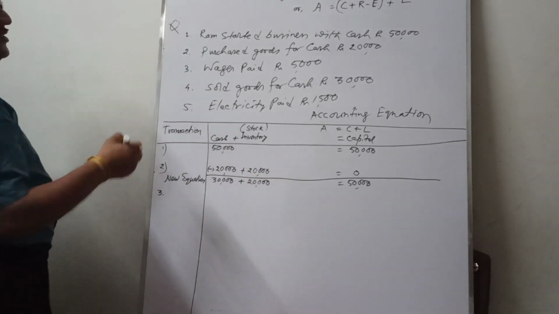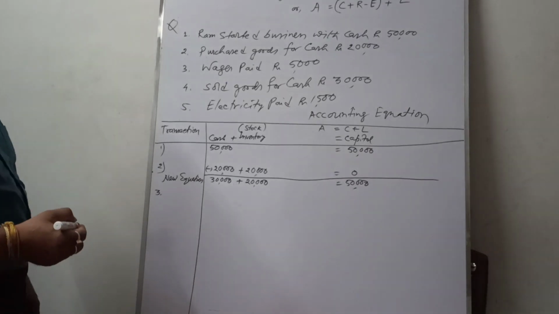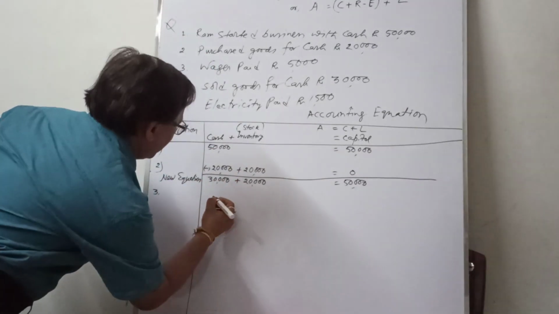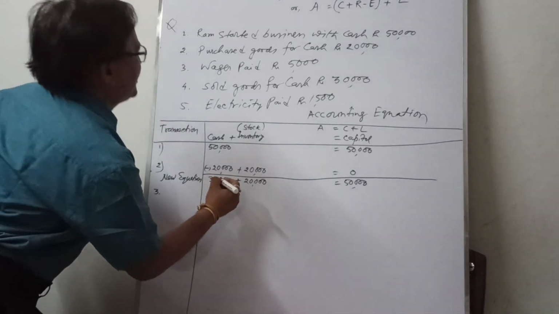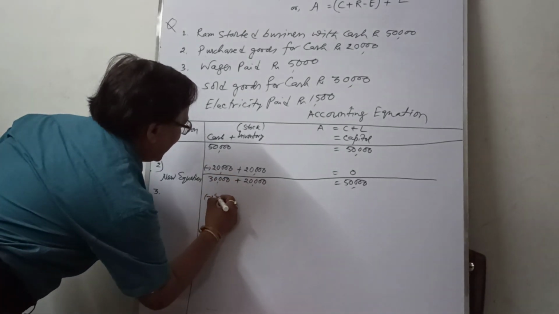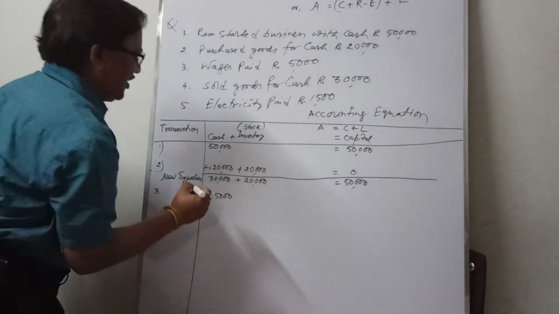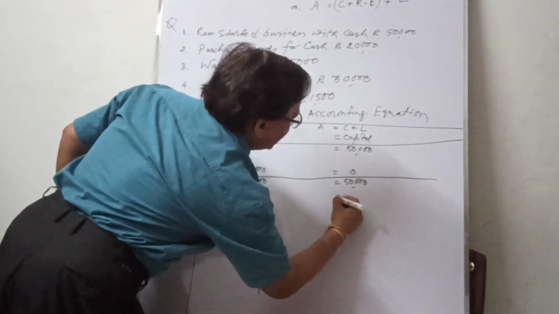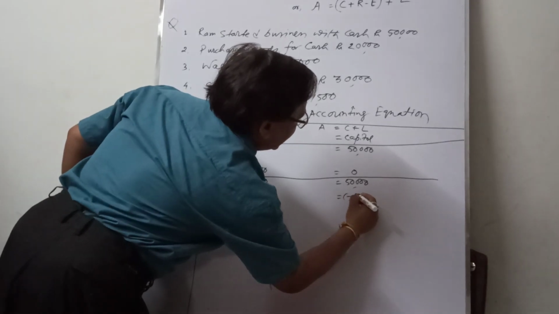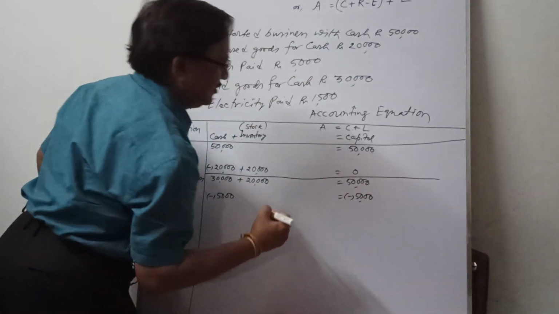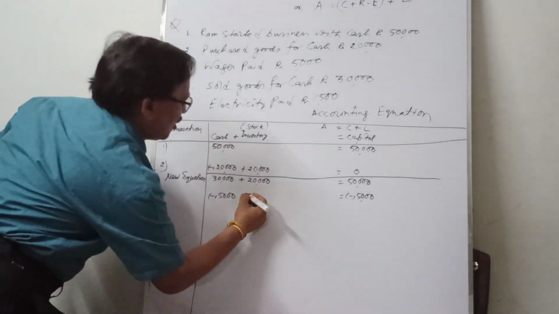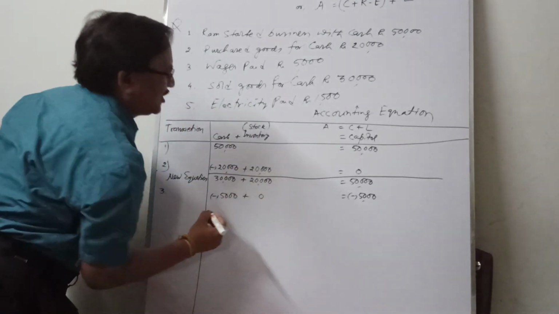Point number 3, wages paid. Wages paid in cash, that means cash decreases. Wages is one type of expense. Wages decrease rupees 5,000. As a result, cash decreases 5,000, and at the same time, business capital also decreases 5,000. No effect on inventory or stock, that is plus 0.